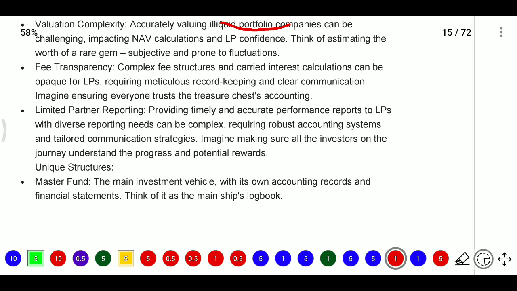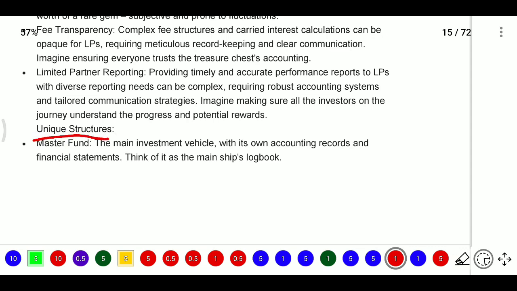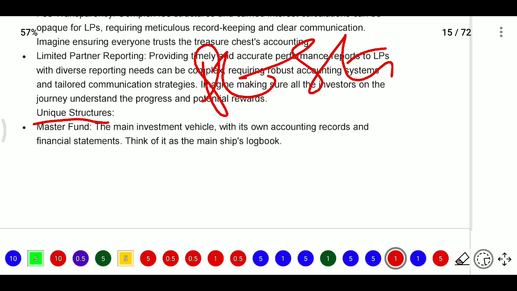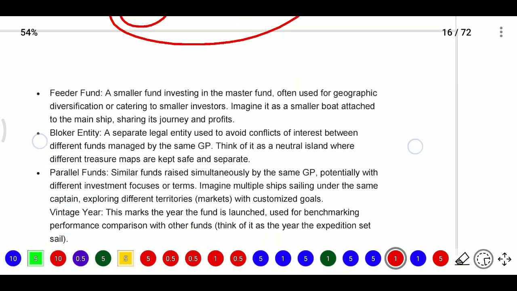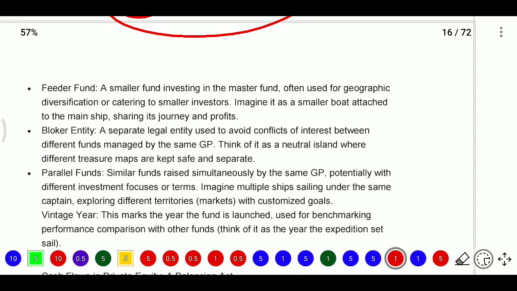Now, master fund, some unique structure. In PE, what is the structure? The structure will have master funds and feeder funds. Master fund means the main investment vehicle, where the investment vehicle is registered and started. That main investment vehicle is known as the master fund, with its own accounting records and its own financial statements. Think of it as the main ship's logbook. And feeder funds are the small funds investing in the master fund.